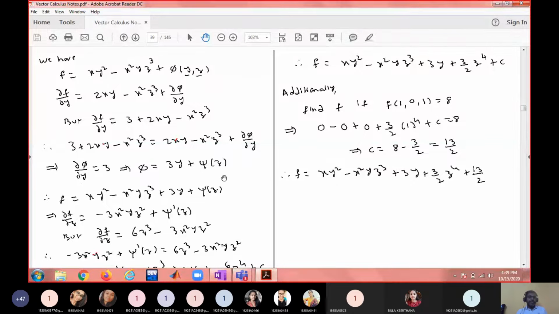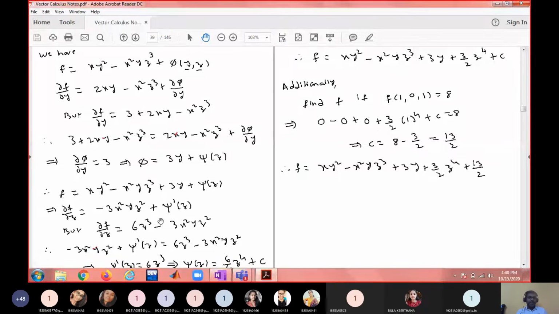Now you substitute this phi here. So f equals xy² minus x²yz³ plus, in place of phi, 3y plus psi of z. Now when you differentiate this with respect to z, that should be equal to f3. So I differentiated this with respect to z. The derivative of xy² is 0. The derivative of z³ gives 3x²yz², minus 3y derivative with respect to z is 0. Psi of z derivative with respect to z is psi dash of z. But this must be equal to f3. What is f3? This one, 6z³ minus 3x²yz².